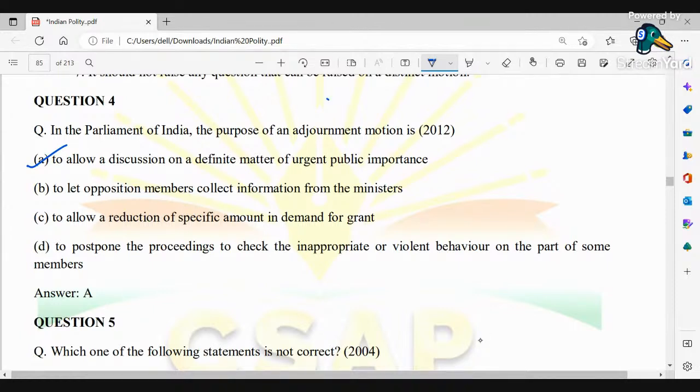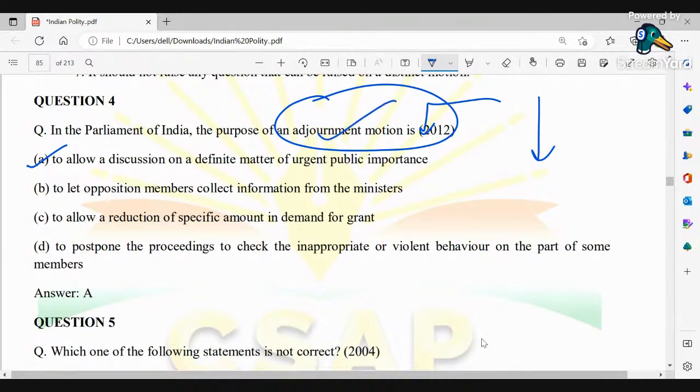Adjournment motion कब होता है? जब एक session चालू है and supposedly a member directly steps out and says that he wants to bring the attention of all the members of the house for a resolution on a matter of immediate public importance. At that point of time, the speaker may allow such a person to discuss any definite matter of public importance. At that point of time, we could see that an adjournment motion will be called upon.